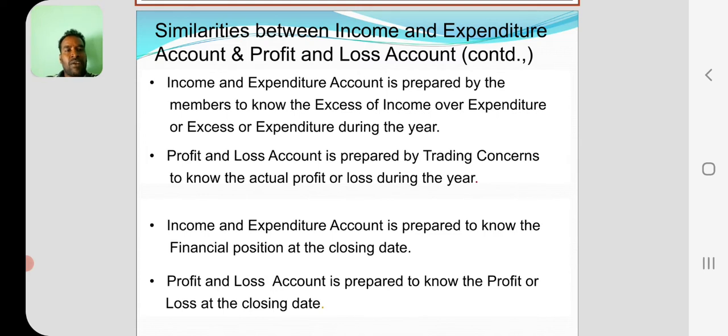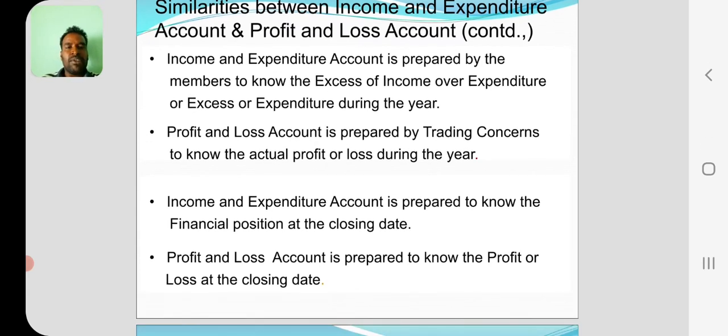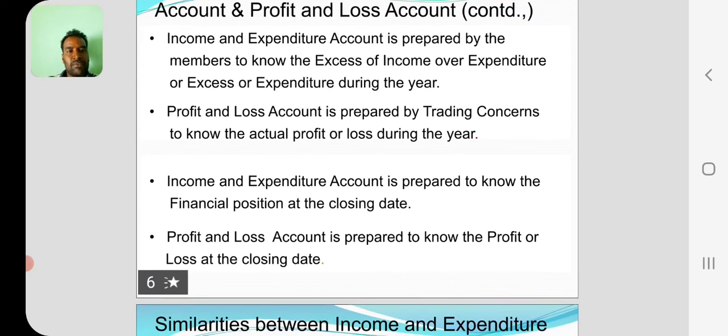Income and expenditure account is prepared by the members to know the excess of income over expenditure or excess of expenditure over income. Excess of income over expenditure means income is greater than expenditure, it's surplus. Whereas expenditure over income means deficit, which means loss. Indirectly, in a trading organization we use the word loss. Who prepares the income and expenditure account? The members of that non-trading organization will prepare the income and expenditure account.